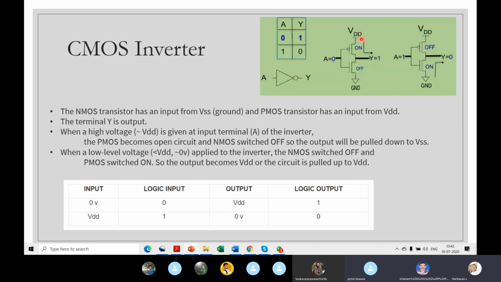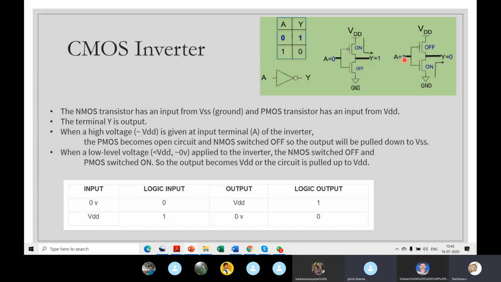When current flows, the VDD will automatically appear here, so you get a high voltage there. So when you apply 0, you get VDD, or a 1 in digital. In analog, typically 5 volts will appear.